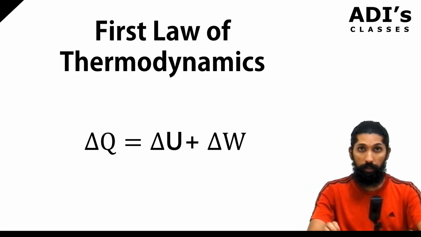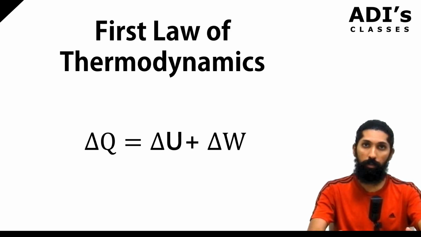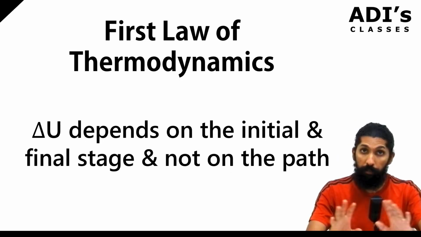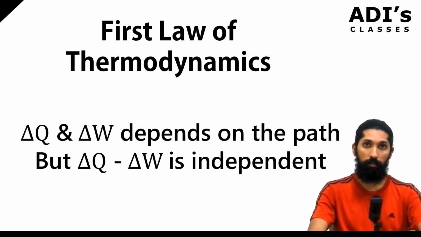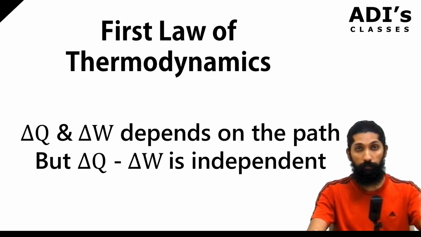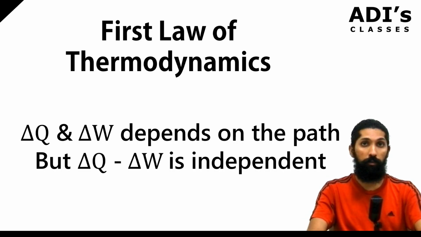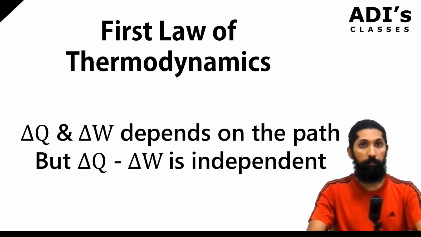Here, delta U is not going to depend on the initial and final path. But delta Q and delta W, separately, individually, depend on what path you're taking. Or you can also say that the final and initial states are important for delta Q separately and delta W separately. But the difference, that is delta Q minus delta W, is independent of it. So this is the mathematical expression for the first law of thermodynamics.